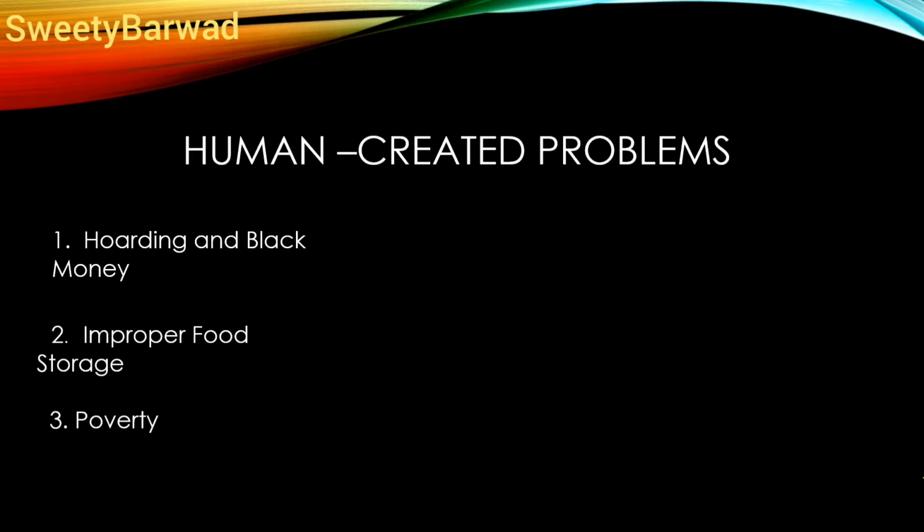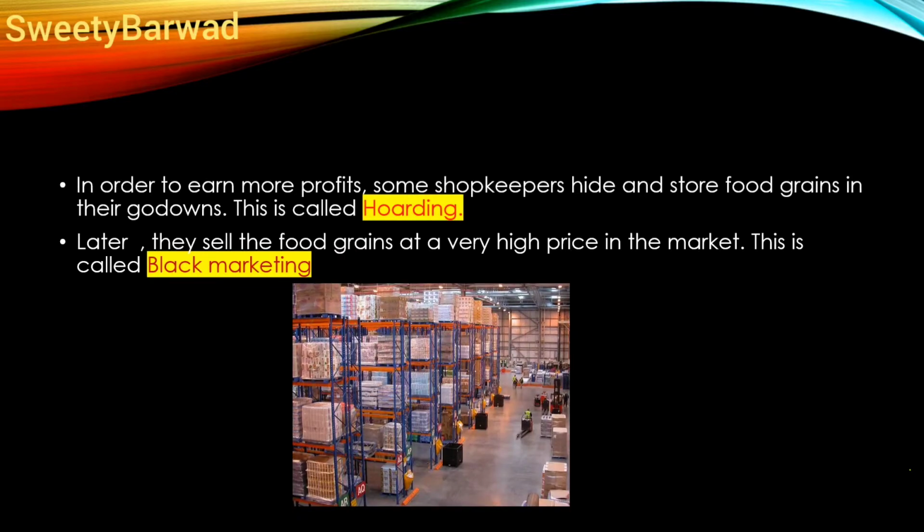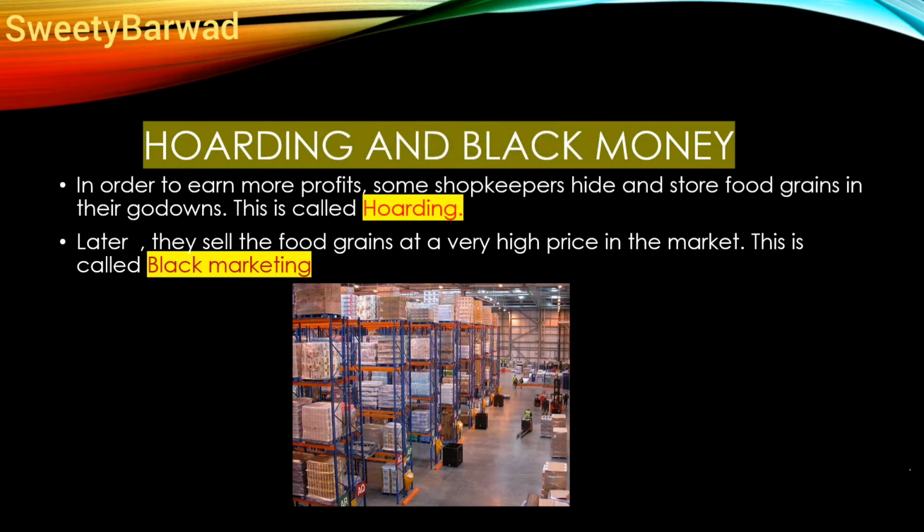In order to earn money, some shopkeepers hide and store food grains in their godowns. This is called hoarding. Later, they sell the food grains at a very high price in the market. This is called black marketing. Hoarding causes a shortage of food in the market. Poor people cannot purchase food grains at a high price, so there is a shortage of food. Both hoarding and black marketing are illegal and punishable by law.